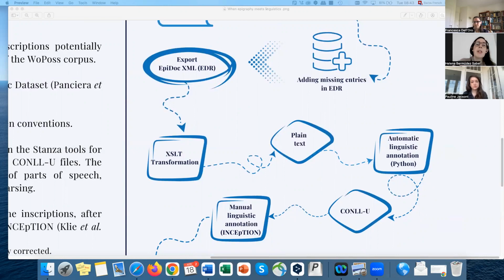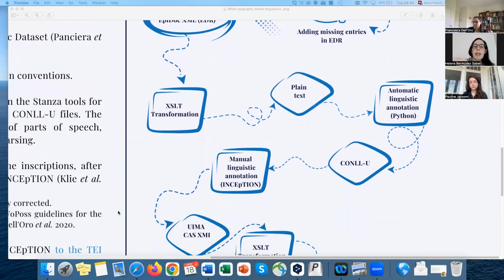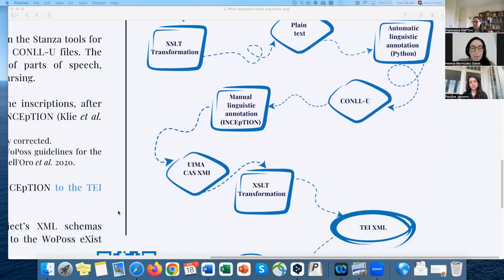We also extract at this point the metadata of the inscription that will be incorporated at the end of the process. Then we carry out the automatic linguistic annotation using the Python library Stanza. The output of this process is a CoNLL-U file, which is a tabular file that contains the linguistic annotation: lemma, part of speech, morphological features, and dependency relations. This file is then uploaded to the annotation platform INCEpTION, and here the manual semantic annotation of modal passages is carried out, and the results of the automatic annotation are corrected if needed.